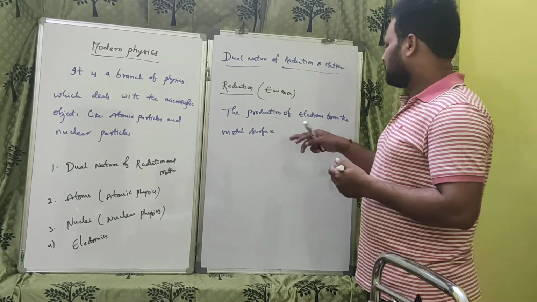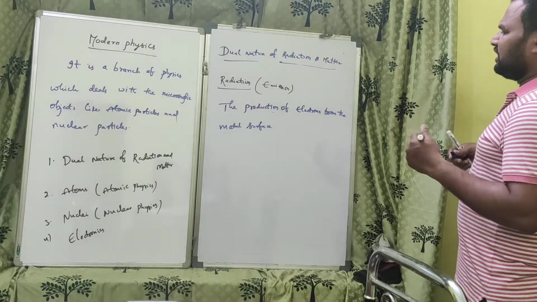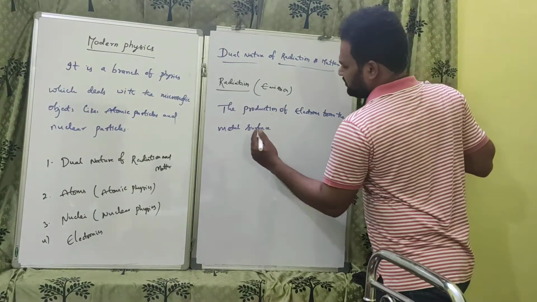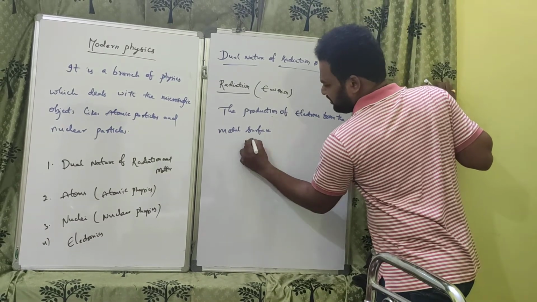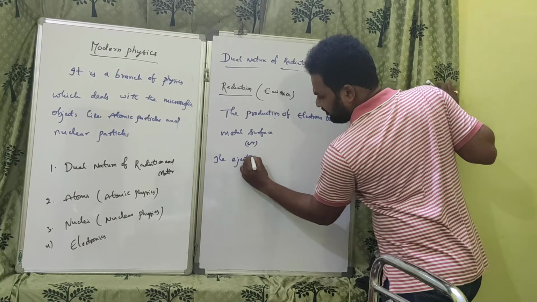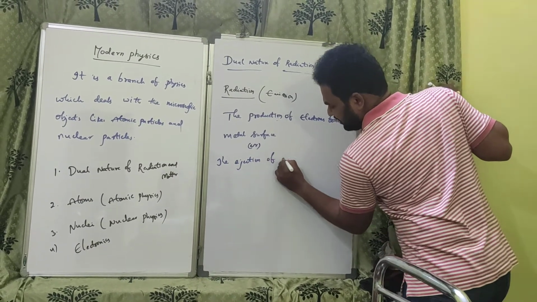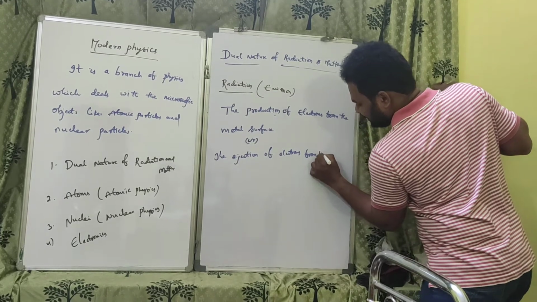The production of electrons from the metal surface, or the ejection of electrons from the metal surface, is radiation or emission.